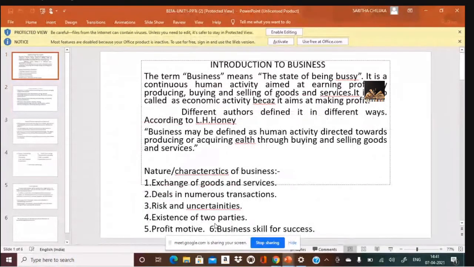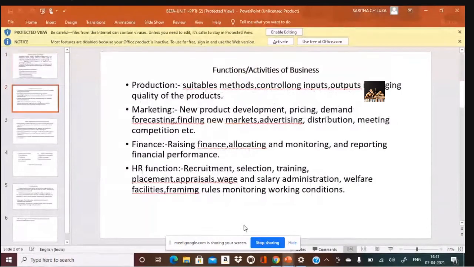Existence of 2 parties. Who are the 2 parties? The buyers and the sellers. The 5th one is profit motive. The last one is business skill for success.